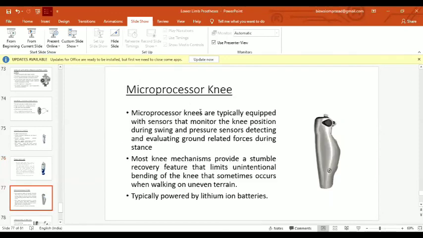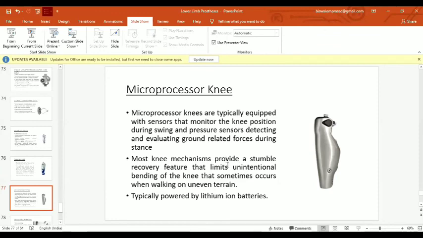So then comes the microprocessor knee. It is a very advanced knee used right now, and it is very expensive actually. It contains a microchip processor, which is typically equipped with sensors that monitor the knee position and provide swing and stance phase stability to the patient. And pressure sensors detect and evaluate the ground and the related forces like weight bearing forces and GRF during the stance. So it works better in stance phase stability and swing phase ground clearance mechanism.